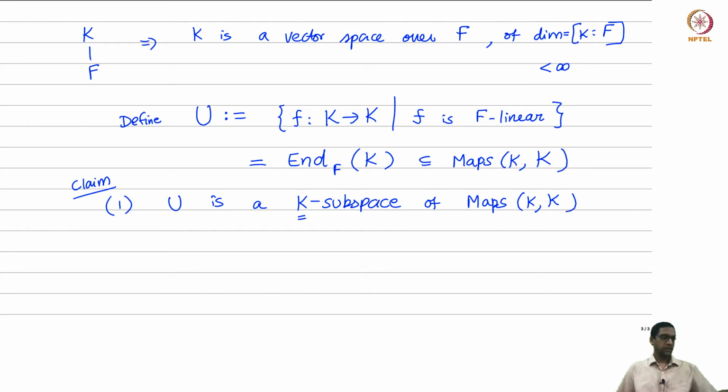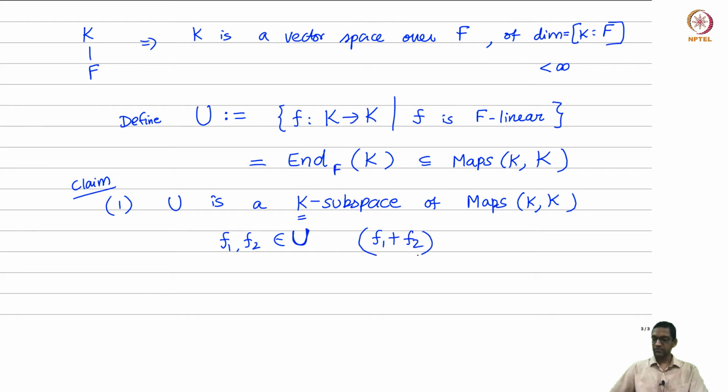That's in fact rather easy, because, what do elements of U look like? If I have f1 and f2, two elements of U, I need to ensure that U is closed under addition and closed under scalar multiplication by K. First let me check if it's closed under addition.